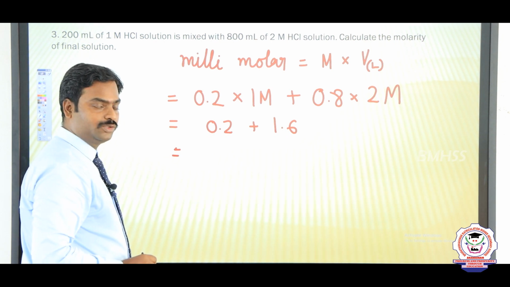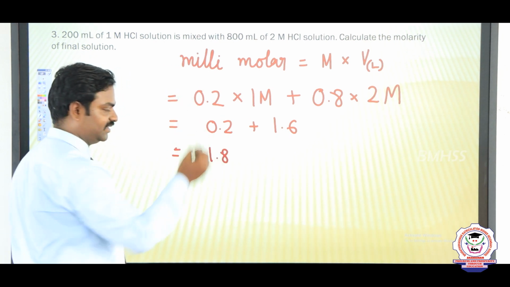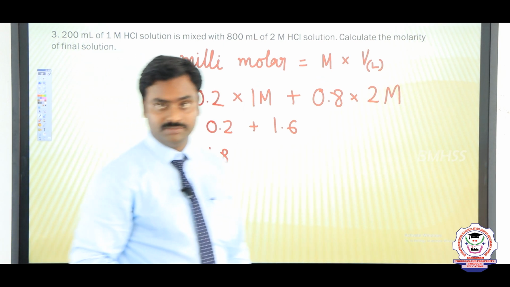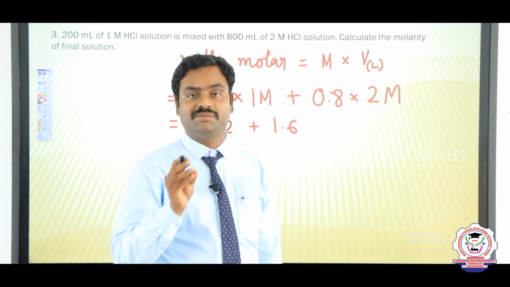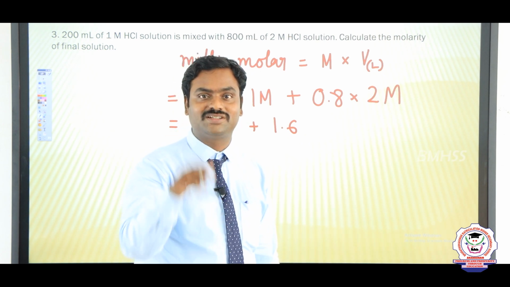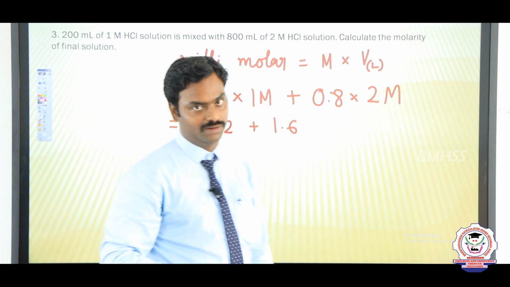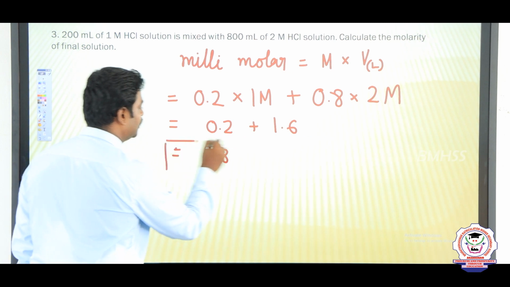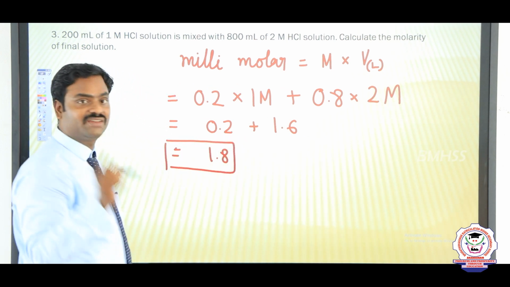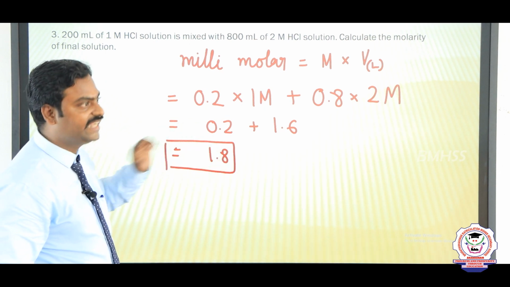When you add 0.2 with 1.6, the value is 1.8. That means when you mix these two solutions, the number of moles of solute is 1.8 moles.